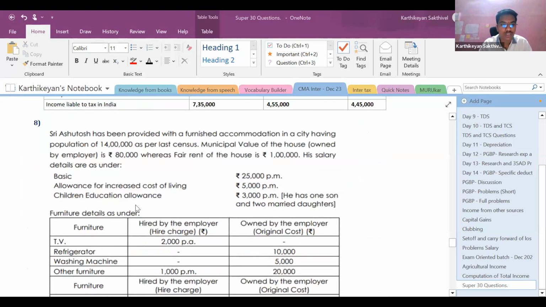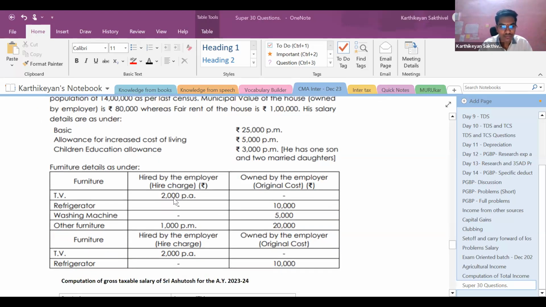Yeah. Now let us go to question number 8. Sri Ashutosh has been provided with a furnished accommodation in a city having population of 14 lakhs as per latest census. Municipal value of the house owned by the employer is 80,000, whereas fair rent of the house is 1 lakh. His salary details are as under: basic 25,000 per month, allowance for increased cost of living, which is DNS allowance 5,000 per month, children's education allowance 3,000 per month. He has one son and 2 married daughters.